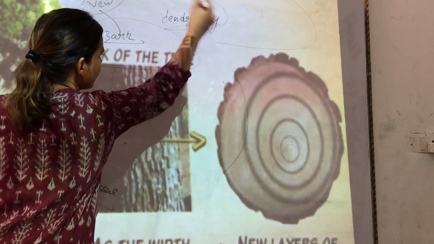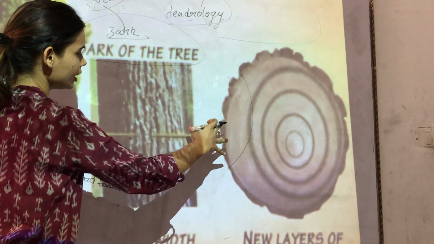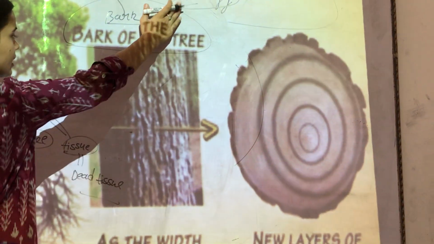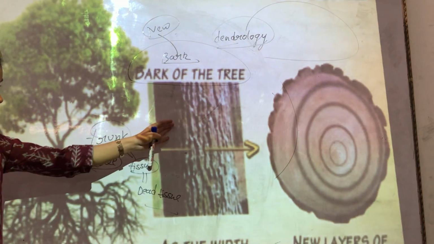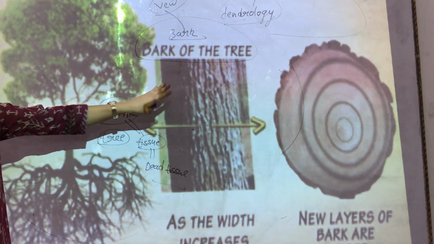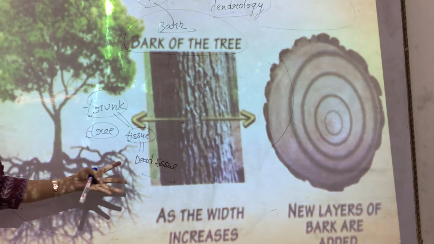Now this study is known as dendrology. The study of rings in the trunk of a tree so as to get the age of a tree is known as dendrology. Now that epidermis becomes the bark of a tree, which provides the necessary protection to the internal tissues.